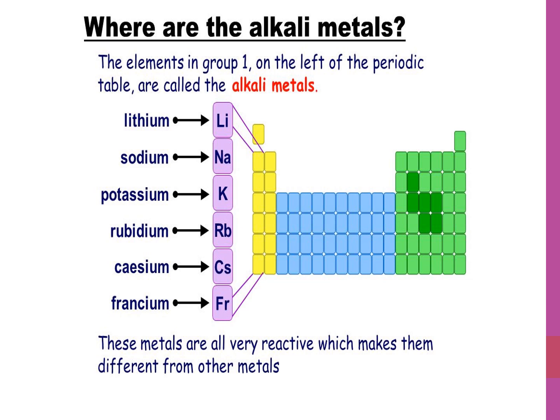So these elements in group 1 on the left of the periodic table are called the alkali metals. These metals are very reactive, compared to the alkaline earth metals. When compared to alkaline earth metals, alkali metals are very reactive, which makes them different from other metals.